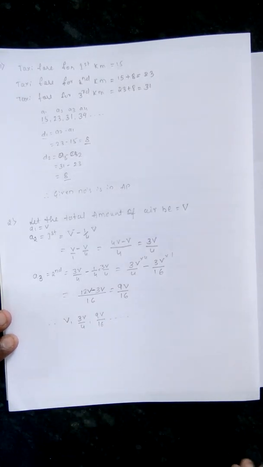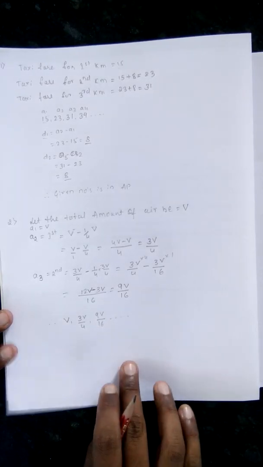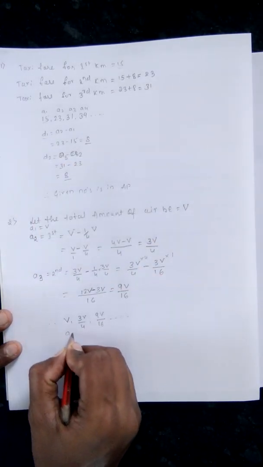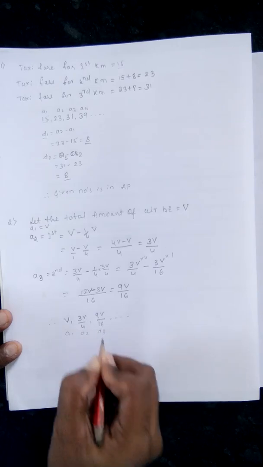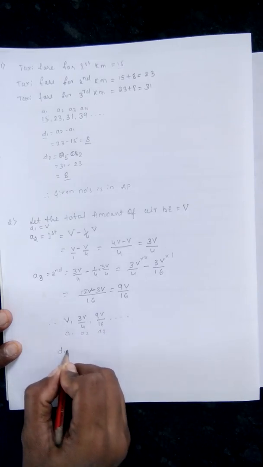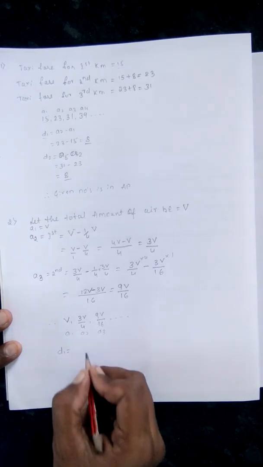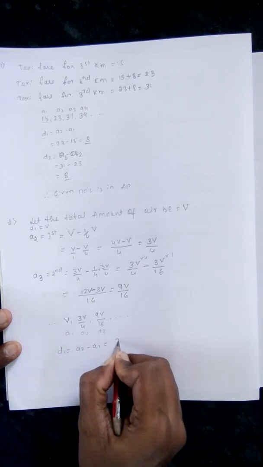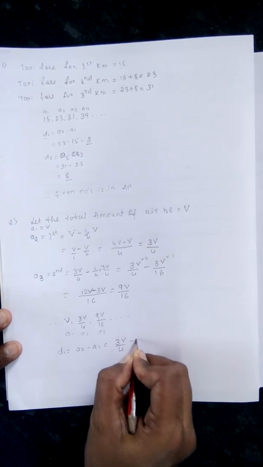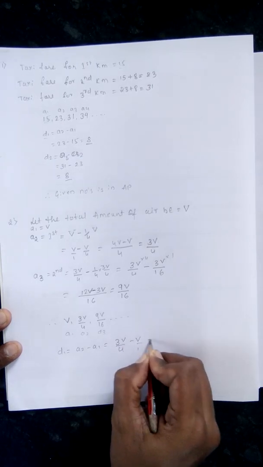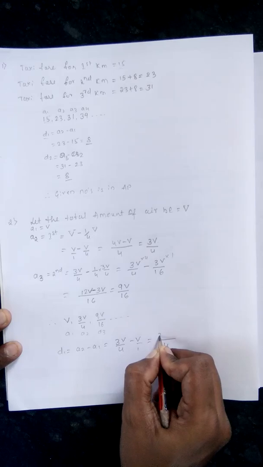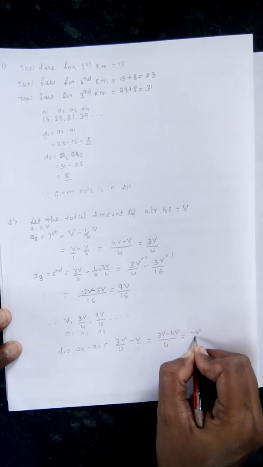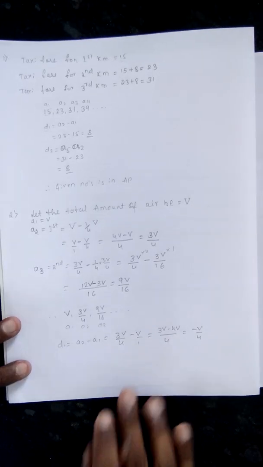So we are getting some numbers here. Whether this is an AP or not, we have to check. For that we apply the same rule. This is A1, A2, A3. So we want D1, the common difference. First it is A2 minus A1. A2 is 3V by 4 minus V. Take the LCM, which is 4. 3V minus 4V is minus V by 4, isn't it?